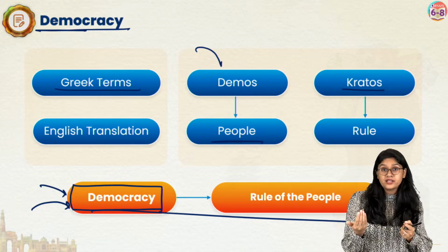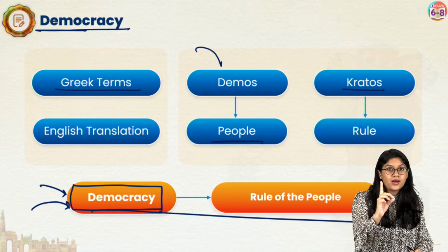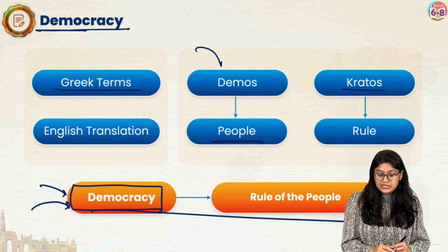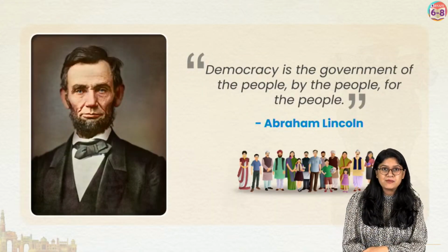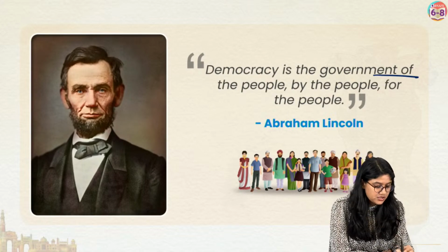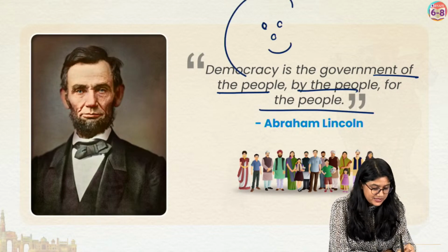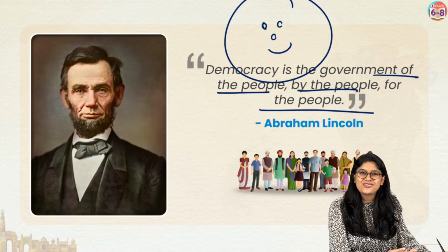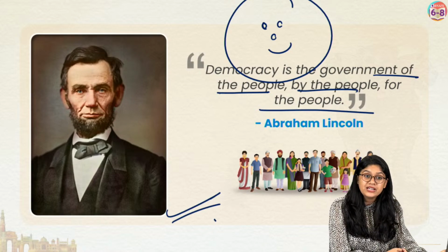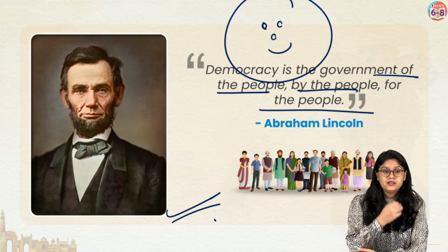Whereas in monarchy, we know that there is a rule of the king. Only one king is there and they will be controlling each and everything. Everyone, are we clear up to here? And over here, we have a very famous statement said by Abraham Lincoln that democracy is the government of the people, by the people and for the people. Do remember this. We always call it out as the government. So this is a very important statement. Clear, everyone? Are we clear about the monarchy and the democracy?